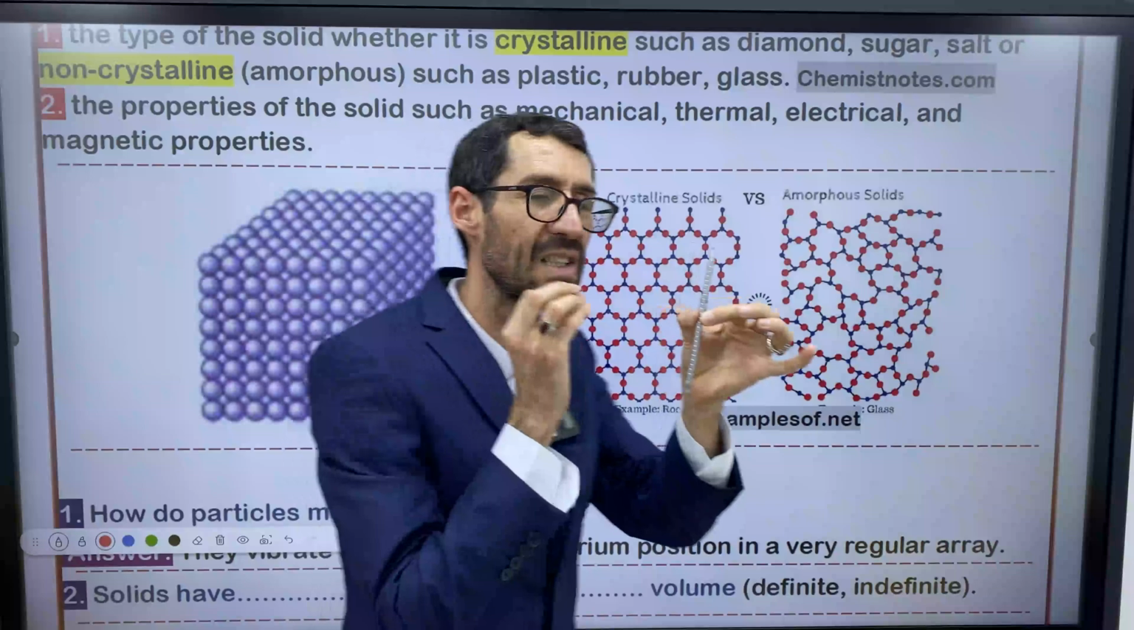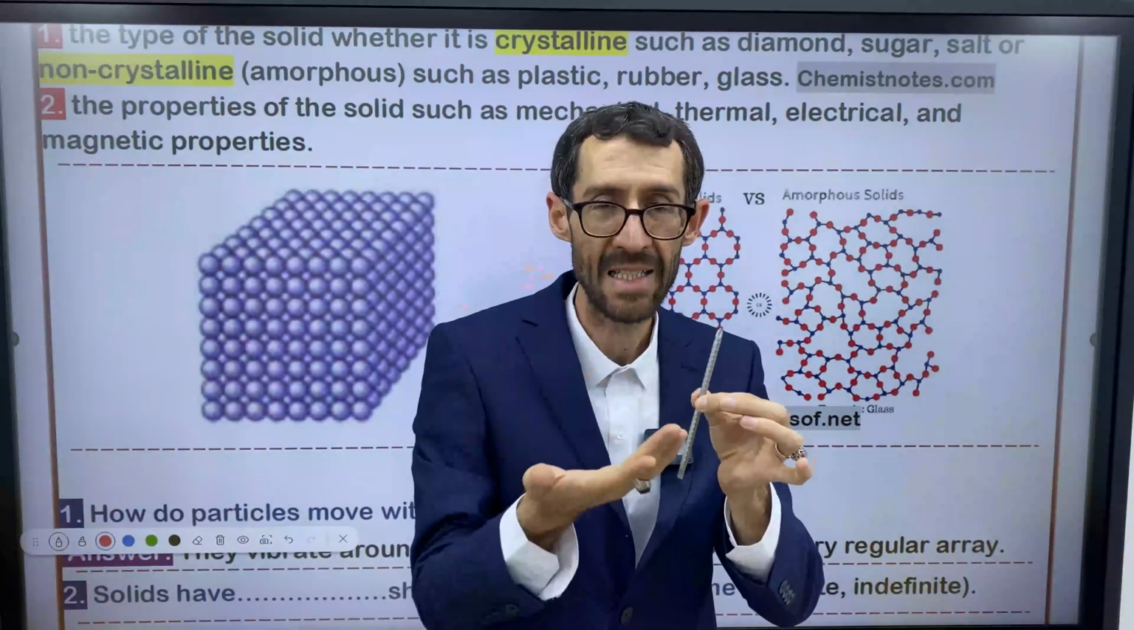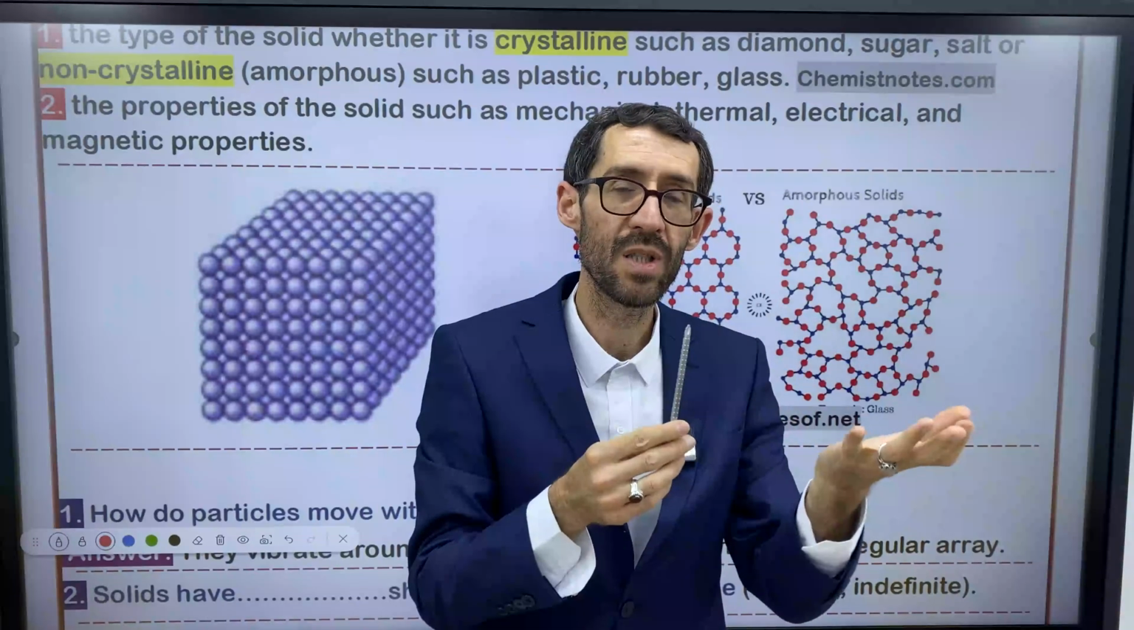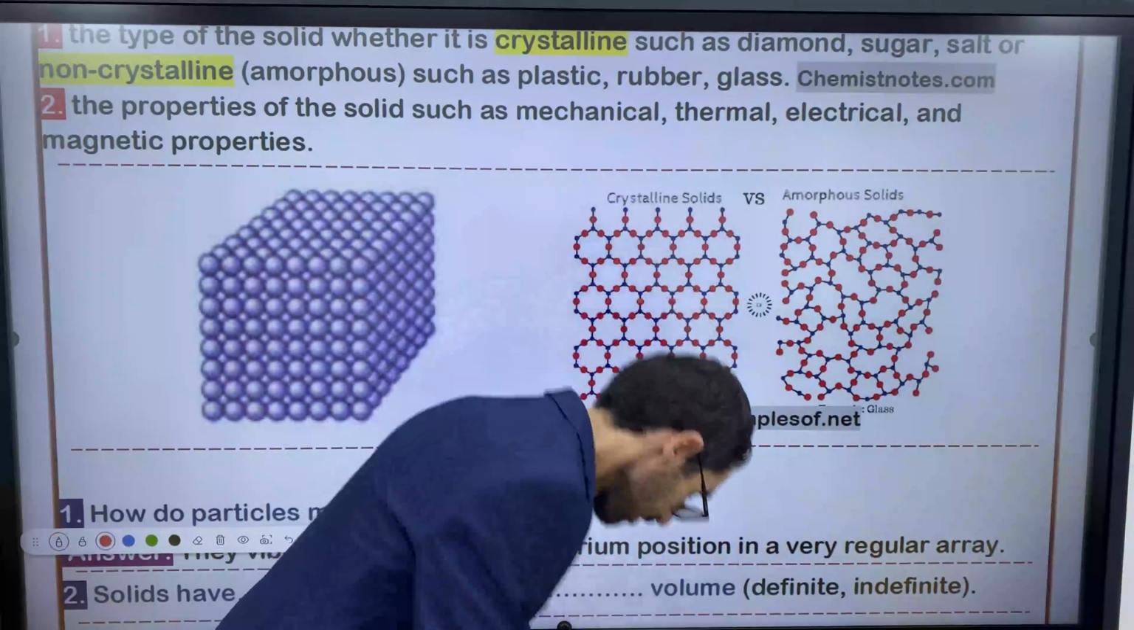So what determines the type of solid? Go over it, think about it, guess the answer. The composition, or structure, of a solid determines the type of solid.